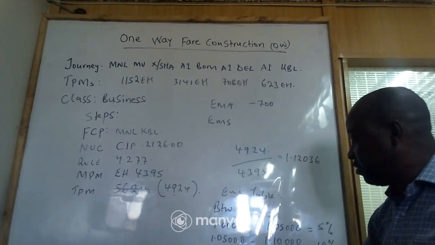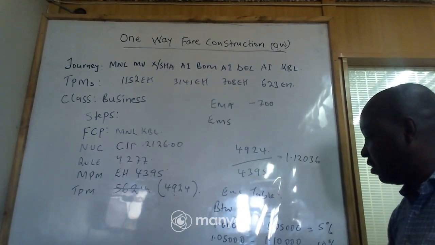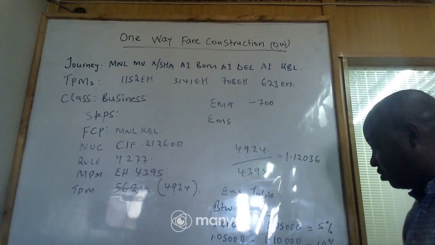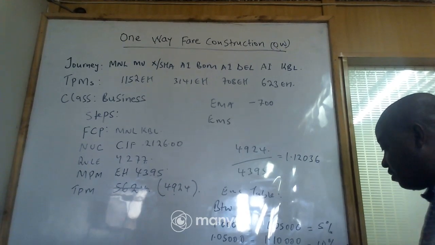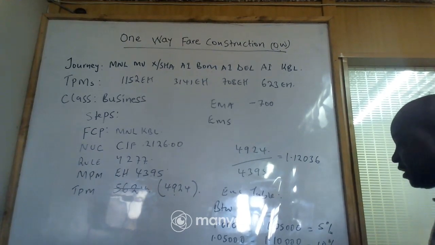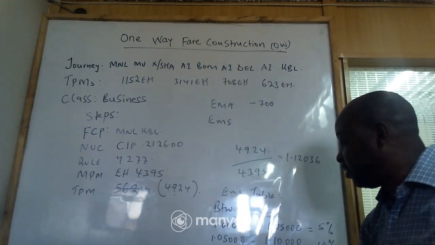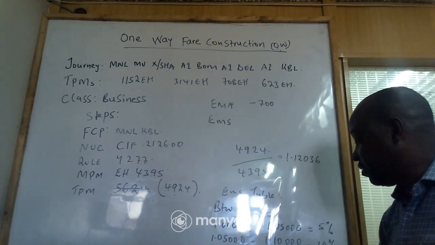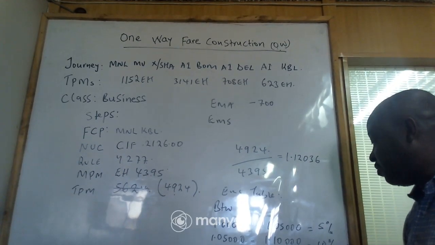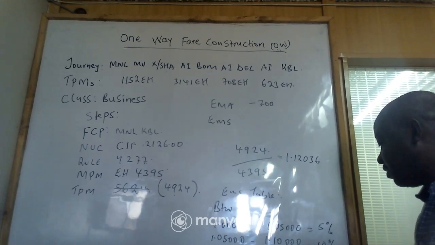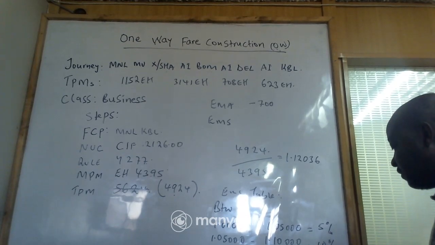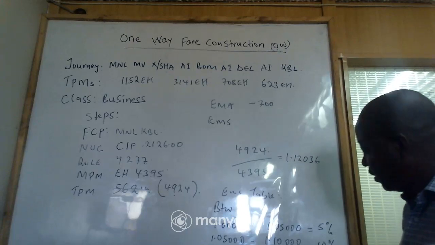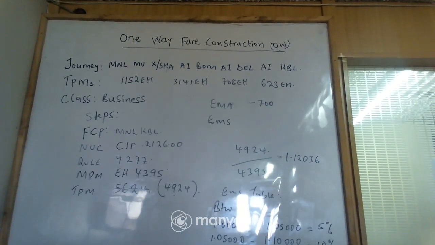Then we have 1.15000 to 1.20000 will give us 20%. Then finally we have 1.20000 to 1.25000 will give us what? 25%. So this is how we get the percentage.